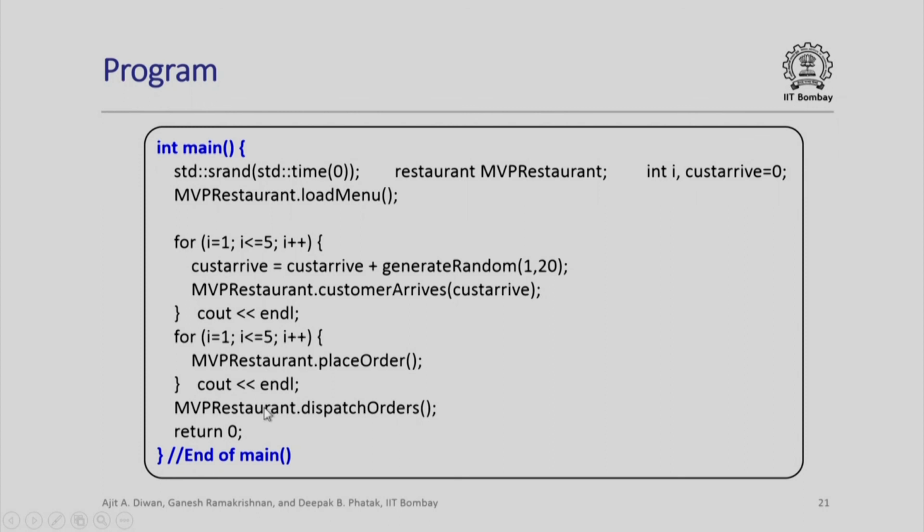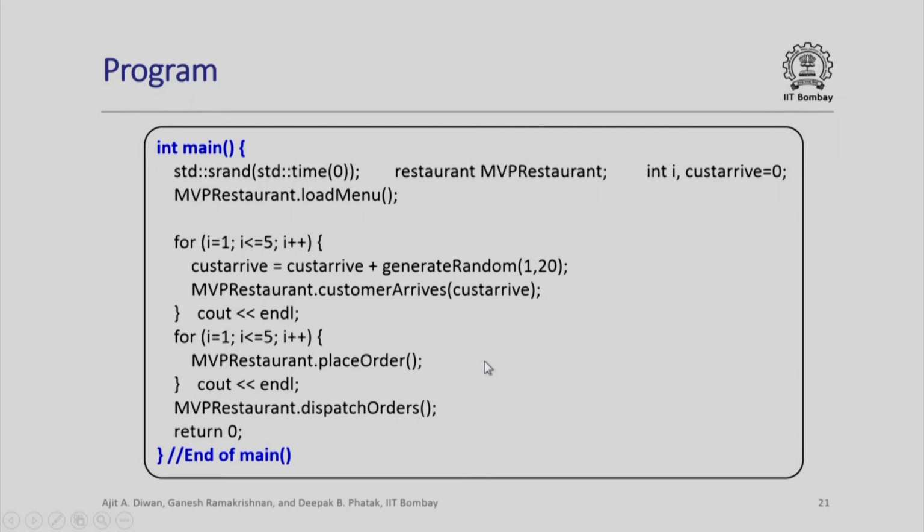Once this is done, I invoke the dispatch order, which involves the sorting of the kitchen list and everything, and finally, I will dispatch all the orders. Please note that by simply simulating this for 500 instead of 5, I could simulate a situation where 500 customers are actually simulated. Please also note that the information about arrival time, about the order placement time, about the order fulfillment time is all available.